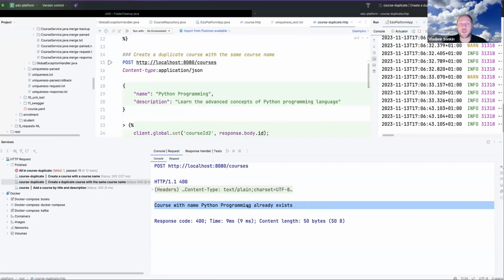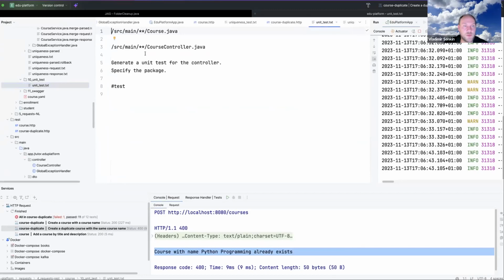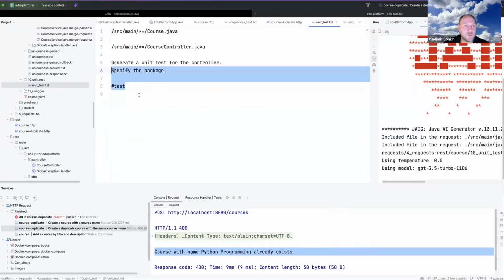Course with name Python programming already exists. So this is exactly what was expected. Okay, great. The last two steps are to implement unit tests. This is a rather simple thing. We have another one, directive test.